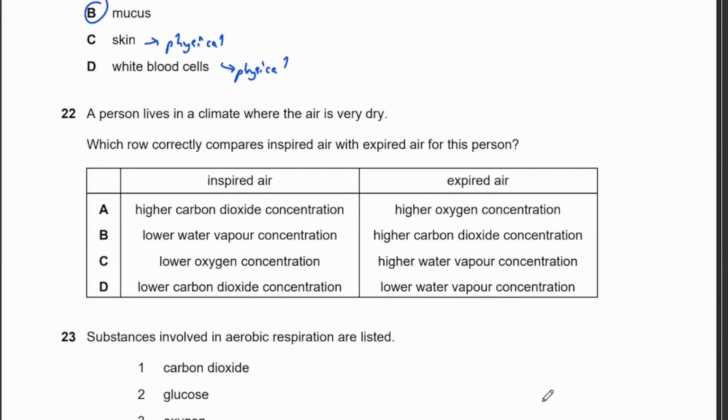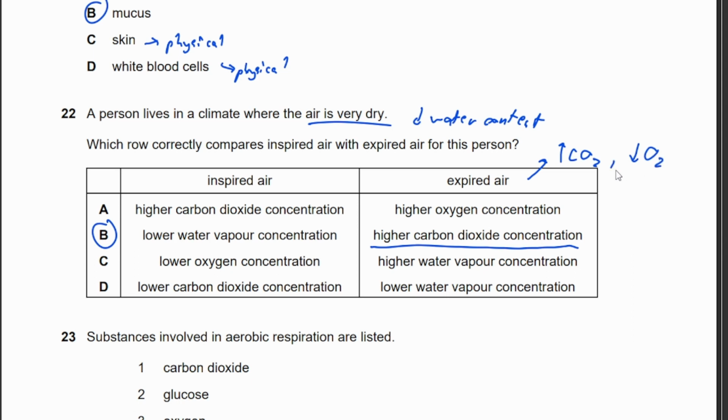A person lives in a climate where the air is very dry. Which row correctly compares inspired air with expired air for this person? So it says that the air is very dry, which means it has low water content. Therefore, low water content means low water vapor, so the answer is B. And just to check, expired air has a higher carbon dioxide concentration because your body takes in oxygen and releases carbon dioxide, so therefore your expired air will have a higher concentration of carbon dioxide but lower concentration of oxygen. Okay.